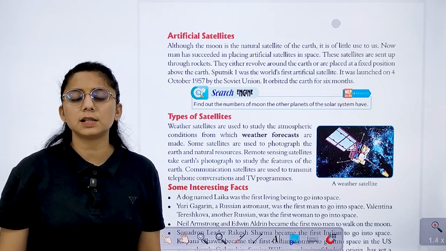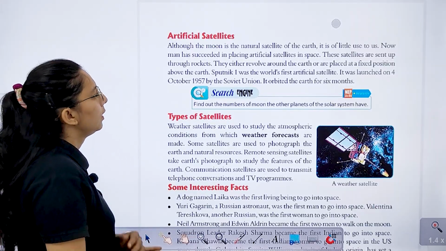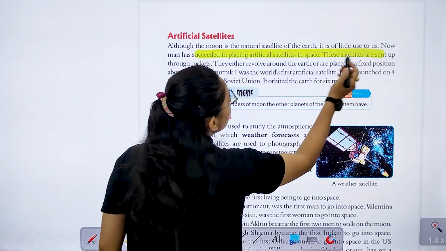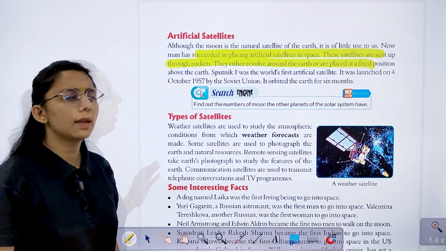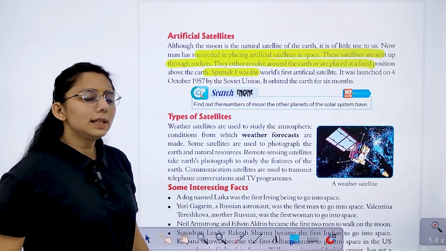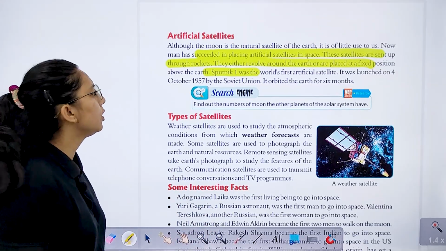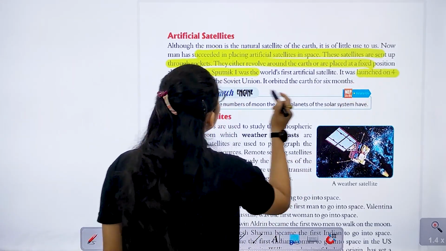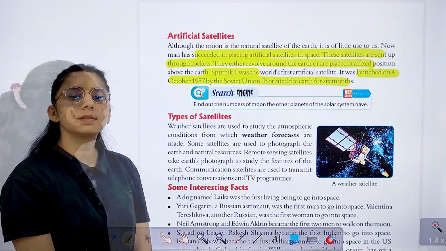Then we have artificial satellites. Artificial satellites are the satellites that are made by men, right? These satellites are sent through rockets and they either revolve around the earth or are placed at a position. Like Sputnik 1, the world's first artificial satellite. It was launched on 4th of October 1957 by the Soviet Union and it orbited the earth.